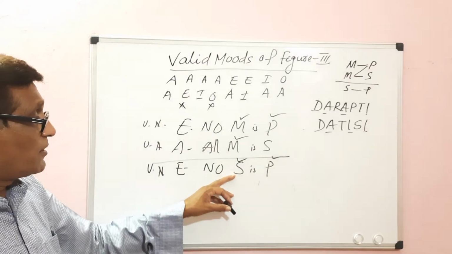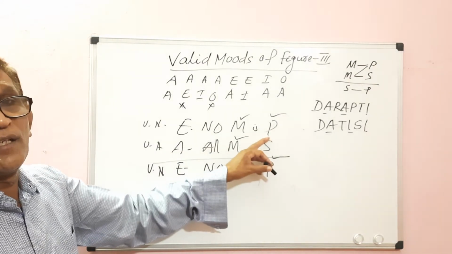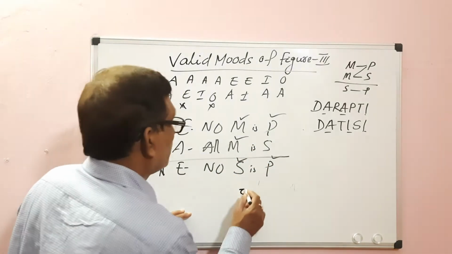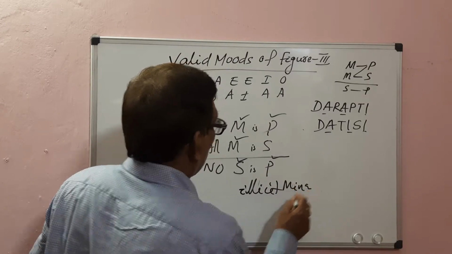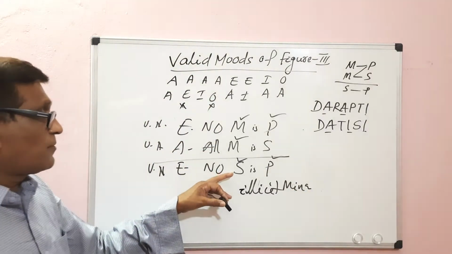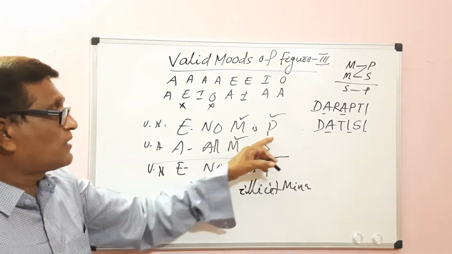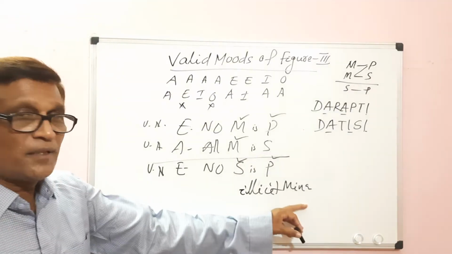The minor term is distributed in the conclusion, but it has not been distributed in the minor premise. It leads to the fallacy of illicit minor.